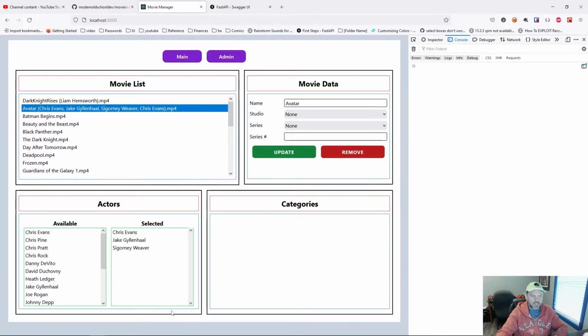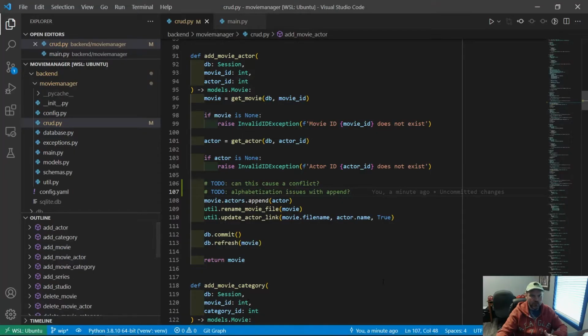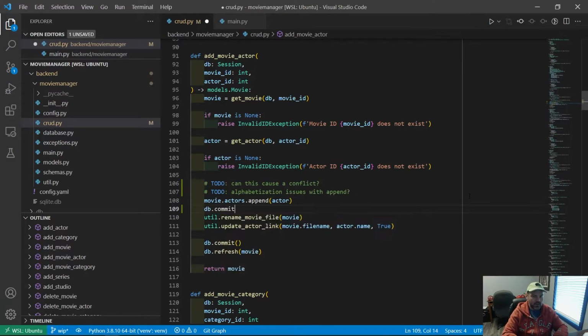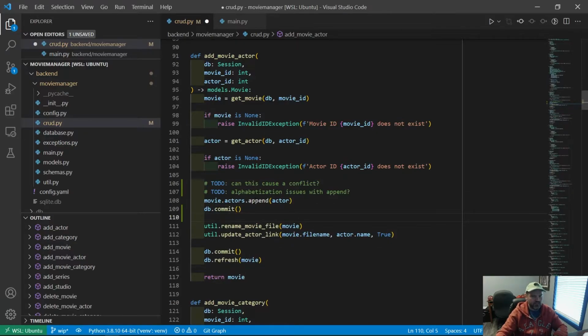And I think there might be actually a pretty simple solution to fix both of them. So since we're not getting any database errors over here, we know that appending the same actor twice is not going to be a problem. So what is the problem? The problem is we're not fetching the data from the database again. We don't have that update done yet. So we should be able to fix that by simply committing our database information with the new actor here. And once we do that, once we get into the rename movie file function, it should fetch our actors, it'll fetch the new actors, and that should help us out.